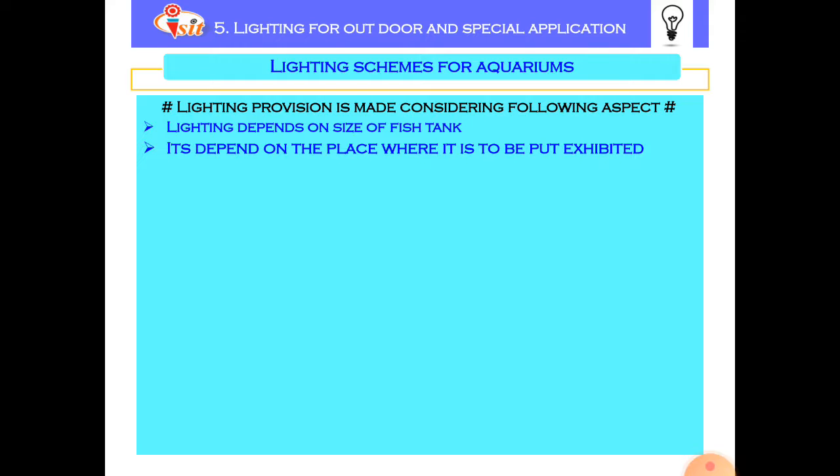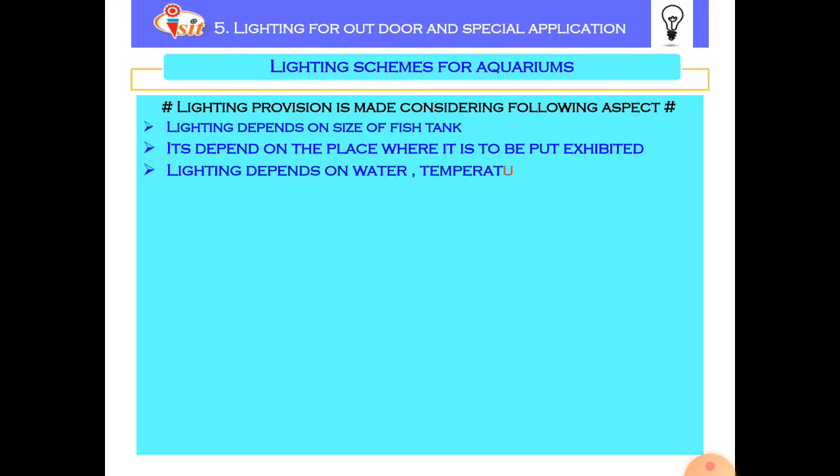It means where it is used, in commercial, in industrial, corporate office, or in residential. Also aquariums used on a commercial basis, such as in malls, hotels, as well as tourist places. So the lighting scheme or illumination scheme depends upon the place where it is to be used.